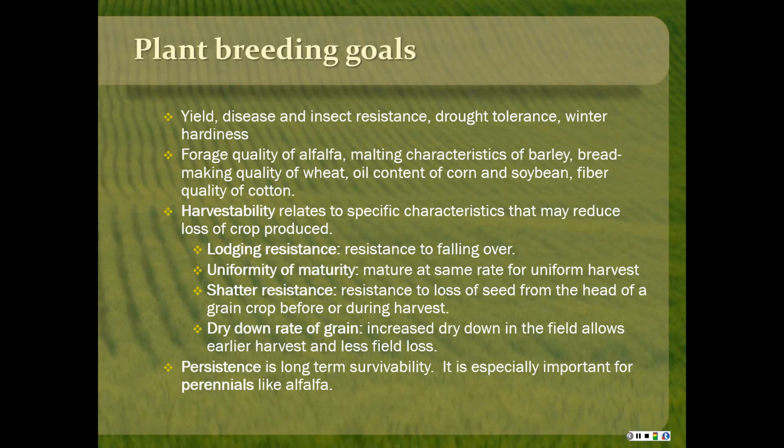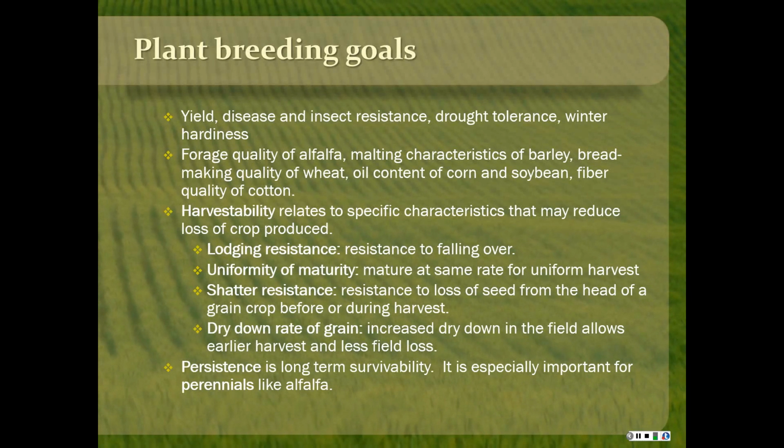And harvestability is something that relates to maybe not so much the yield, but specific characteristics that can reduce loss of crop. That can be things like lodging resistance. Lodging is when it falls over. So the plants that have a stronger stalk won't lodge. Maybe uniformity of maturity, ideally all the plants in the field should mature at the same rate for a uniform harvest.